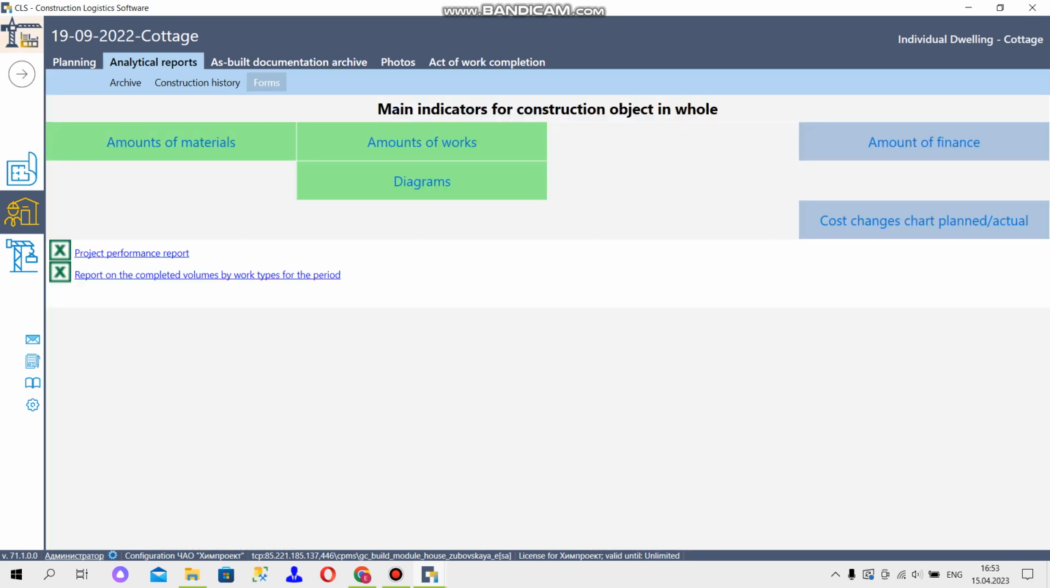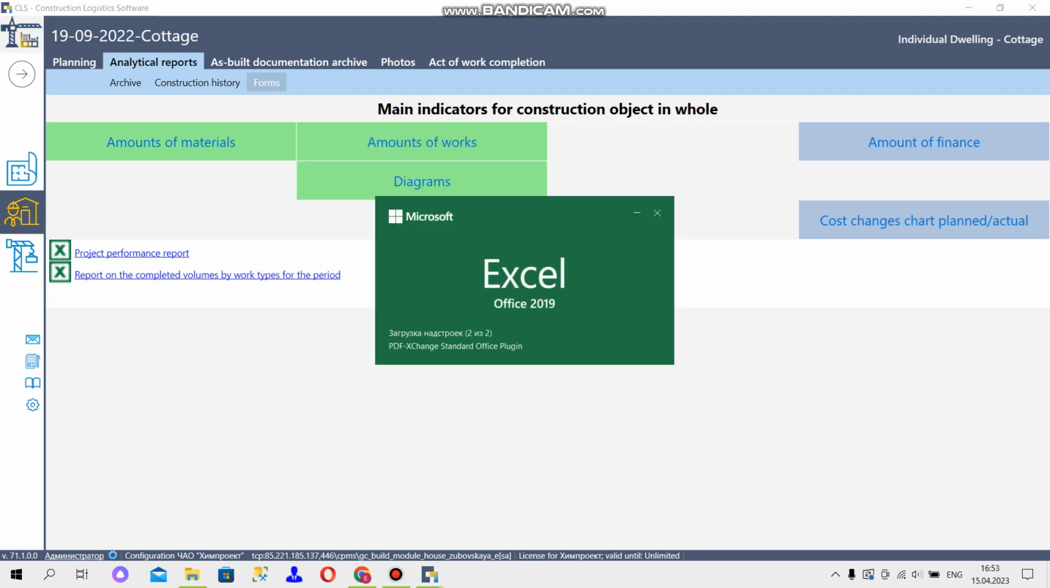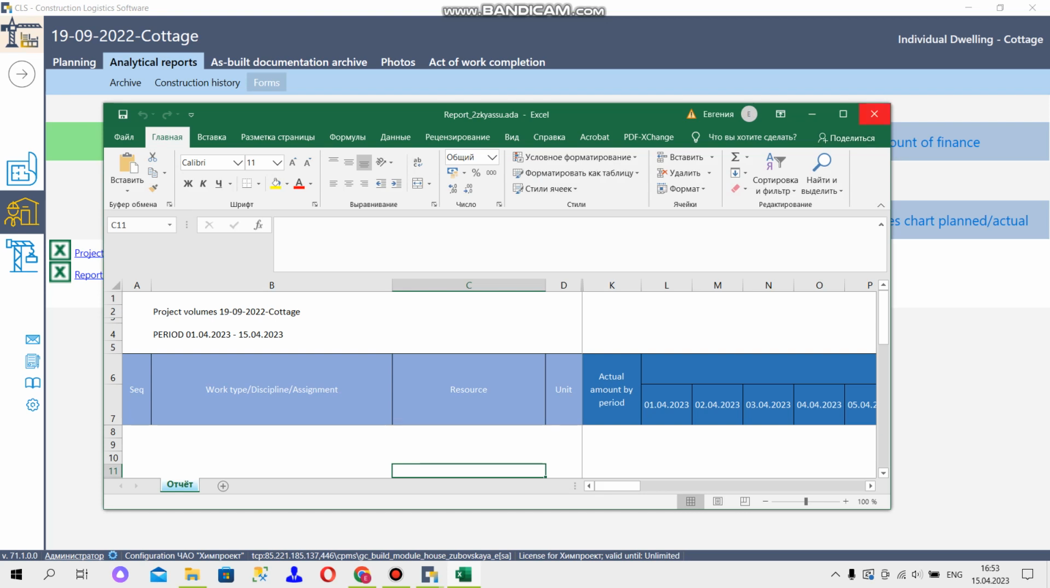The next report, our system offers the report on the completed volumes by work types for the period. Here you can specify the time period, frequency, and after that click OK, and the report will be generated.